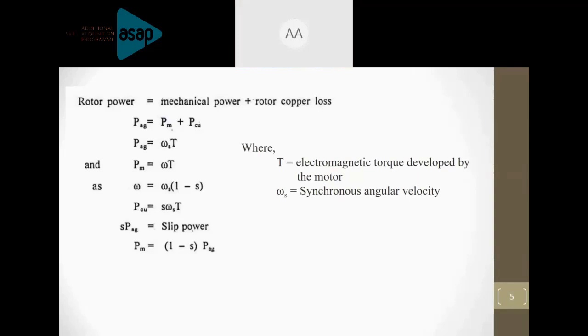In the PPT, rotor power is equal to mechanical power plus rotor copper loss. That is expressed as P_AG equals P_mechanical plus P_copper loss. The air gap power P_AG is equal to the synchronous angular velocity multiplied by the torque, and the other equation we know is that mechanical power is equal to angular velocity into torque.